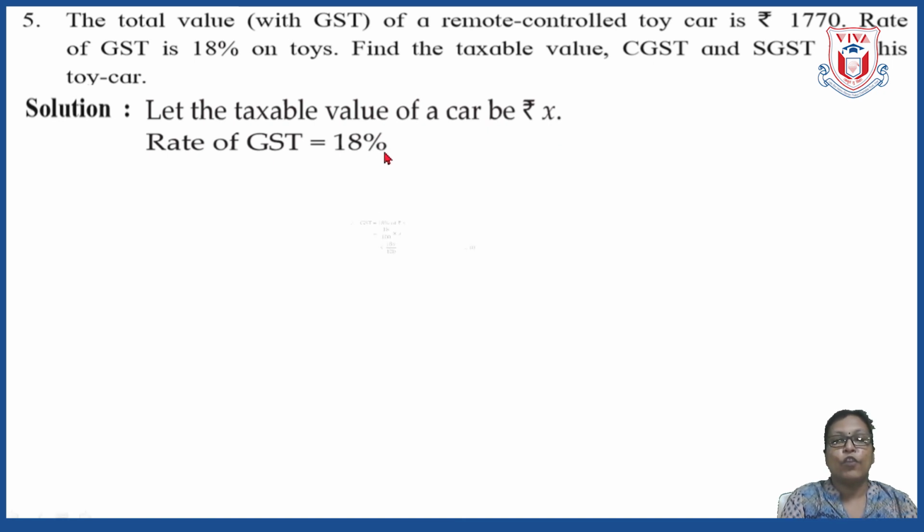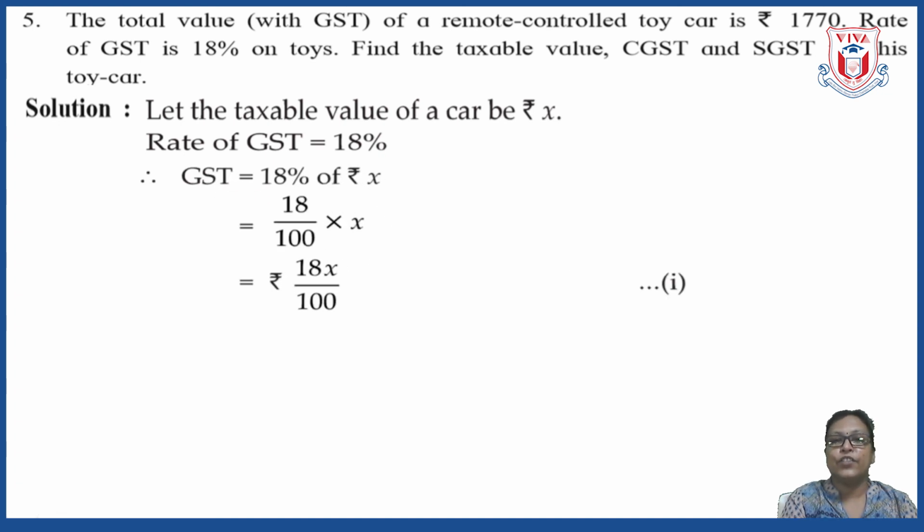From this we can calculate GST. So GST is what? 18% of X, that is 18% of taxable value. Again 18% means 18 upon 100 and of stands for into X. So the value of GST turned out to be 18x divided by 100. Number this as 1 because we are going to use it again, because we want to find out CGST and SGST. These two are the components of GST. So this value is useful to us. So number this as 1.